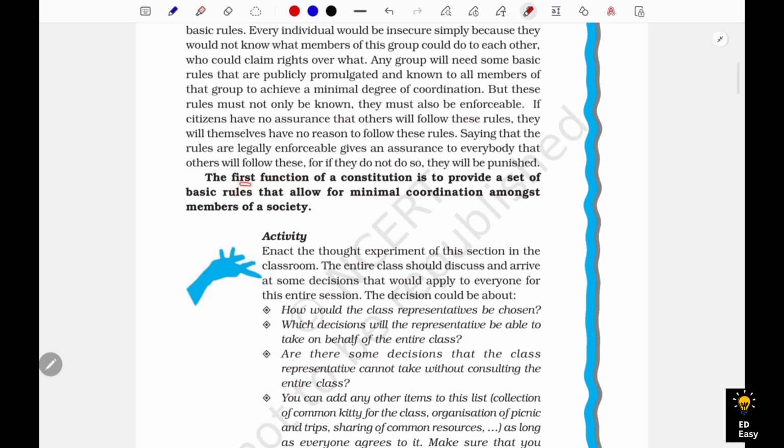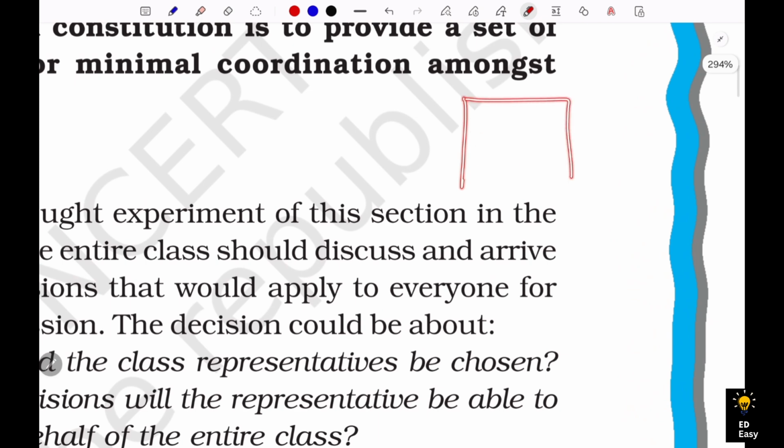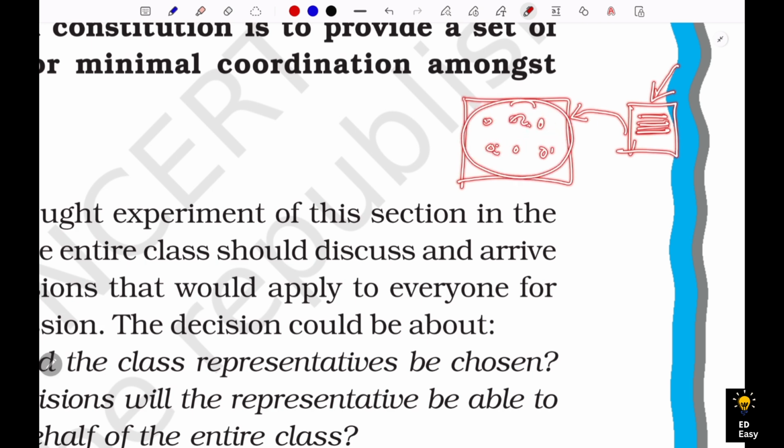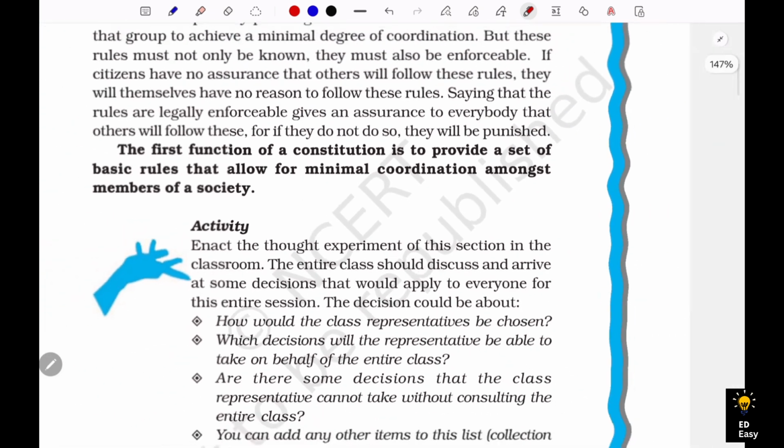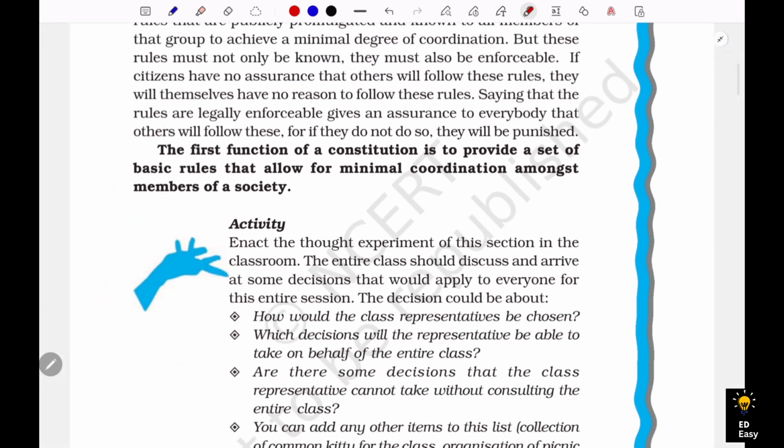The first function of a constitution is to provide a set of basic rules that allow for minimal coordination among the different members of the society. We have discussed that this is the society, this is the rule book. So a constitution must have a set of rules. Rules for what? Which allow the minimum coordination among whom? The members of the society. So this is the first function of the constitution.